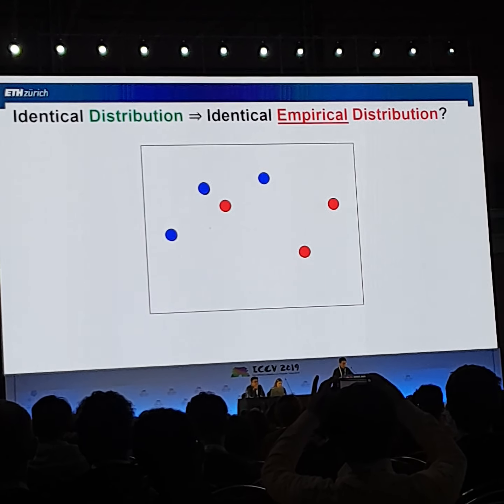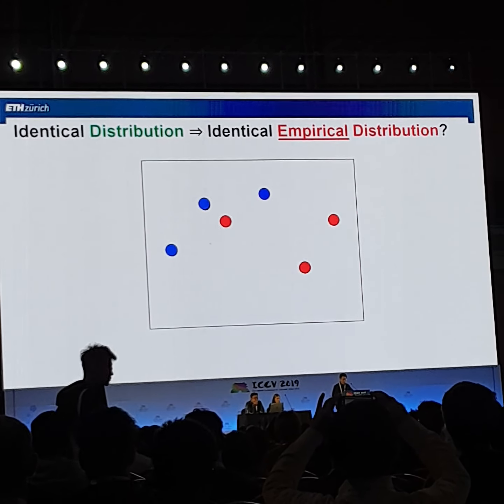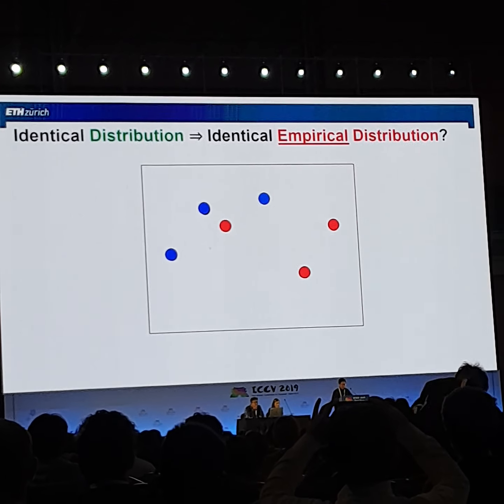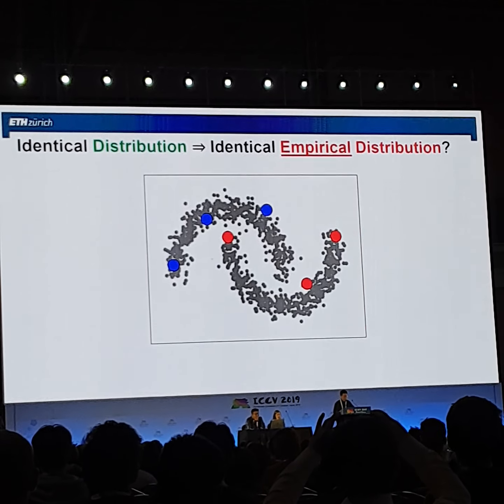Let's first take a look at the 6 points. Can you guess what the underlying distribution is? Well, it's actually quite hard because there are simply too few samples. And in fact, it's a two-moon.